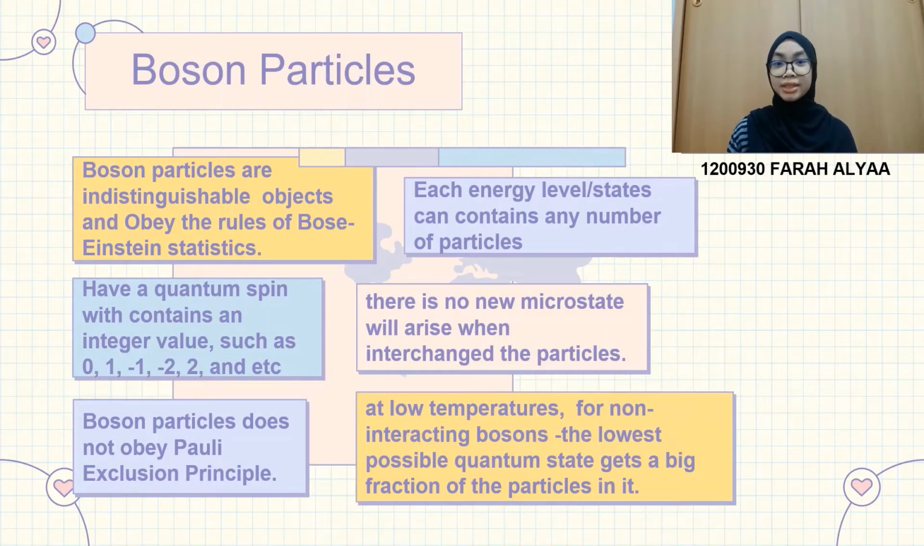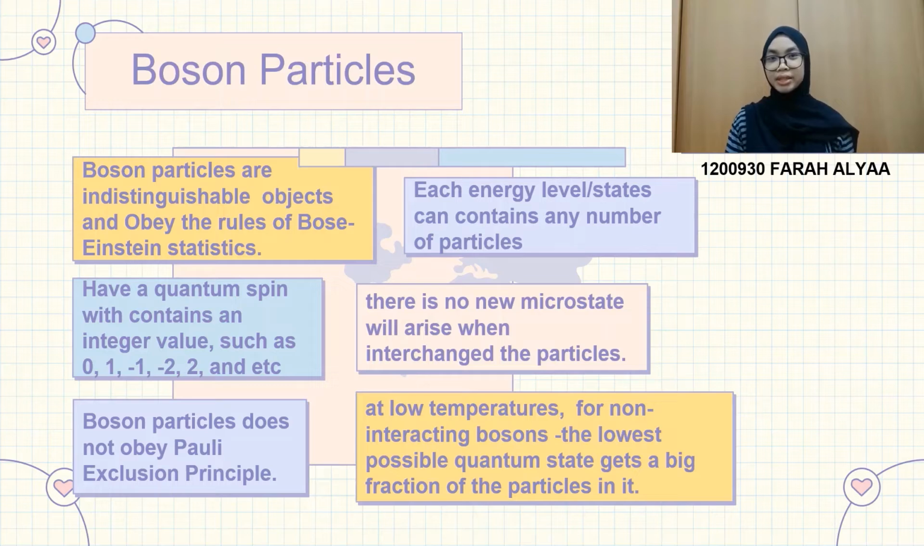In particle physics, a boson is a type of particle that obeys the rules of Bose-Einstein statistics. These bosons also have a quantum spin which contains an integer value such as 0, 1, -1, -2, 2, etc. Boson particles do not obey the Pauli exclusion principle. Each energy level or state can contain any number of particles, or we can say that there is no restriction on filling any number of particles in the state.